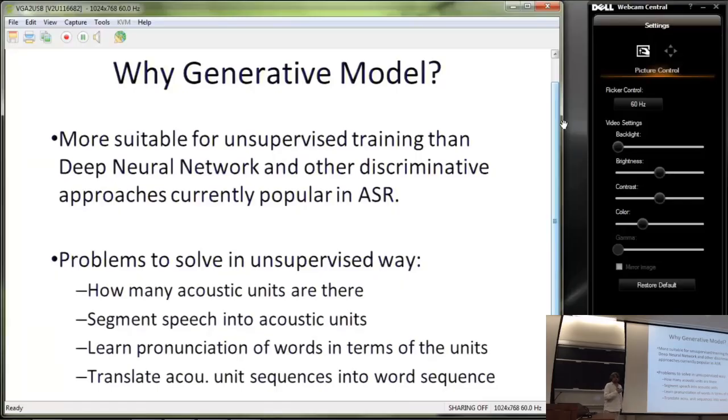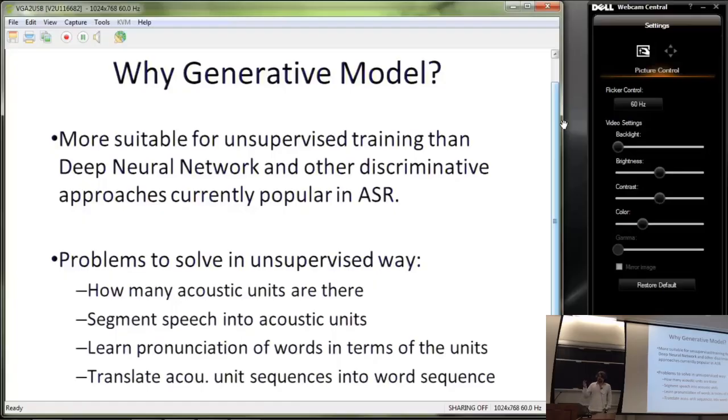And the problems that we need to resolve with the model are: we actually need to learn how many acoustic units are there in that speech, segment the speech into the acoustic units, so find the timing for the acoustic units, and learn the pronunciation of the words that we have in our dictionary. We know what the words are there.